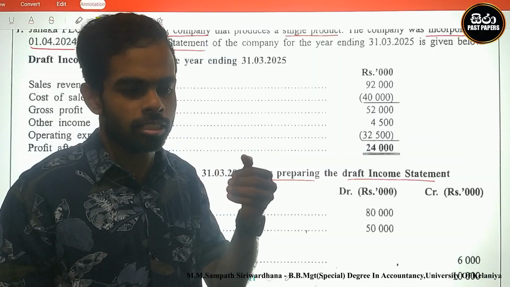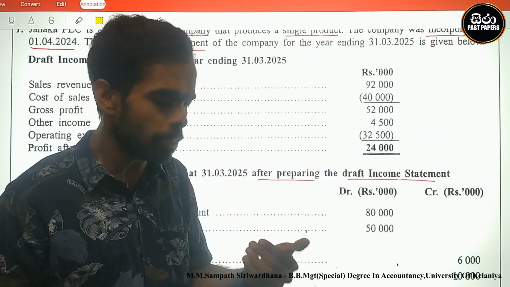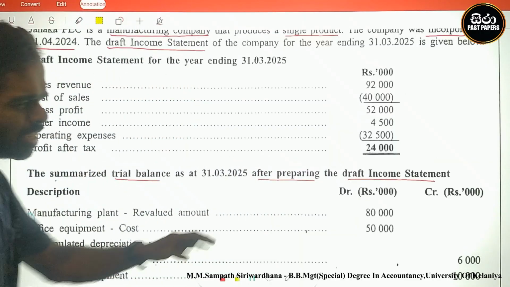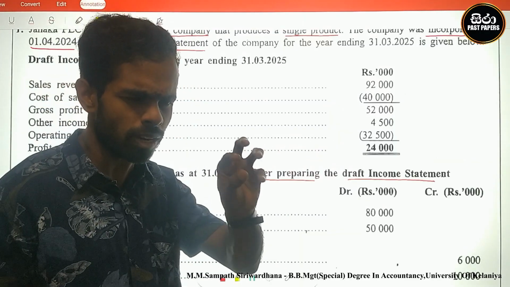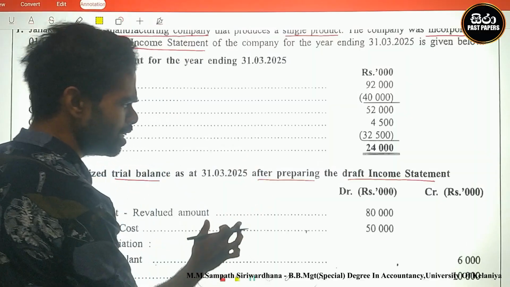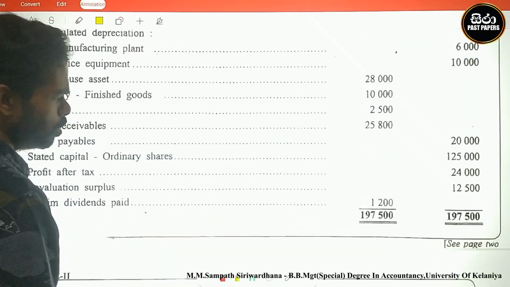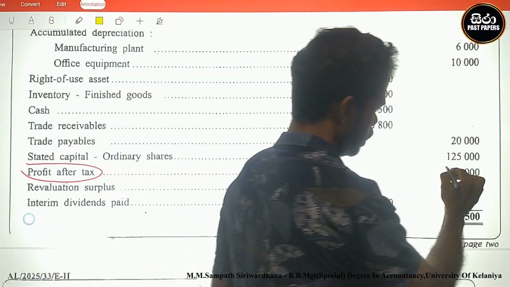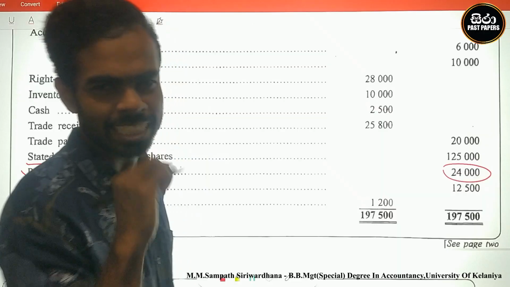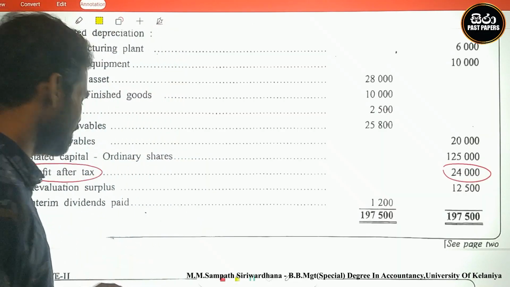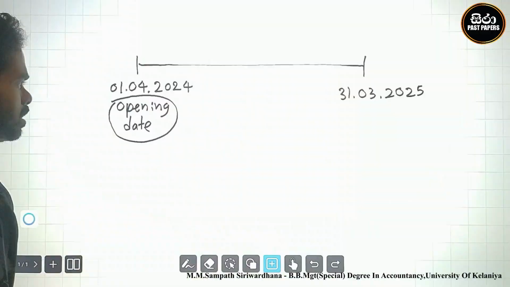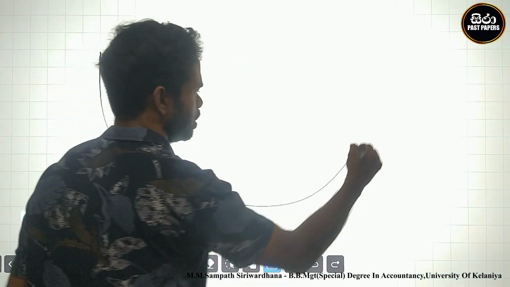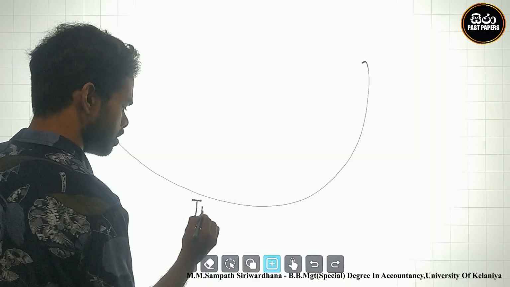After calculating this final result, they prepared the trial balance. We can see the 24,000 final result in the trial balance. Look here, there is 24,000 profit after tax.